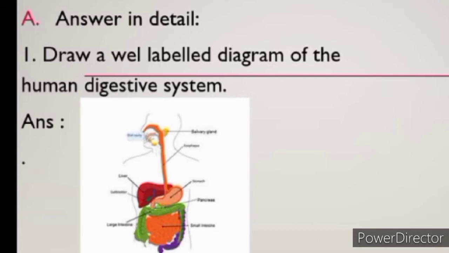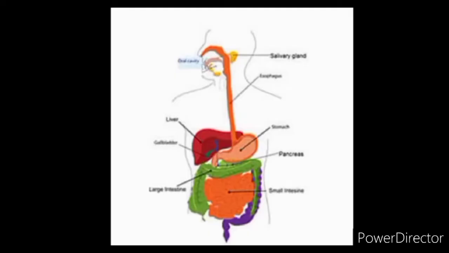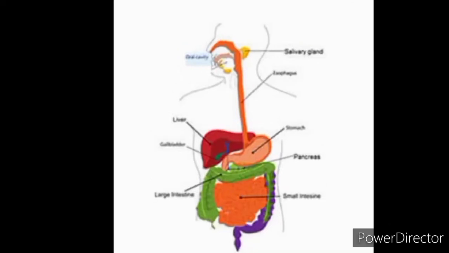So I have given a picture of the digestive system of humans. You have to draw it on the left hand side of your notebook, means you have to draw this picture on the blank page of the notebook. Now what does this picture include? We will study this picture in detail also. Children, this is the picture that you have to draw in your notebook. This is the picture of the complete digestive system of humans.